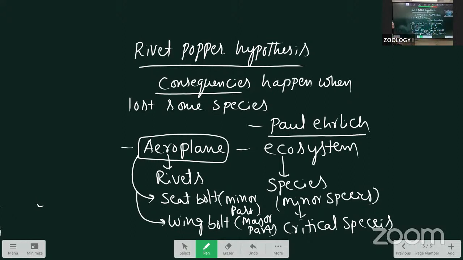He took the aeroplane as an example for the ecosystem, and the rivets are compared with species. When a minor part like a seat bolt is removed, less damage occurs. But when a critical part in the wing is removed, the total plane will crash. Like that, when critical species are removed from the ecosystem, the total ecosystem will be damaged. Clear? Next.